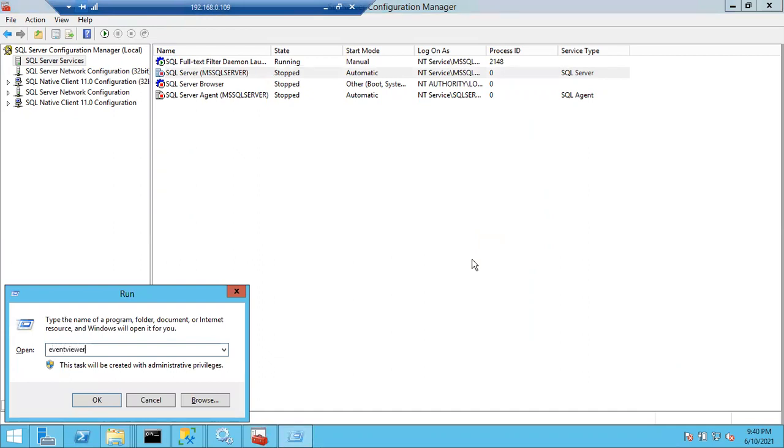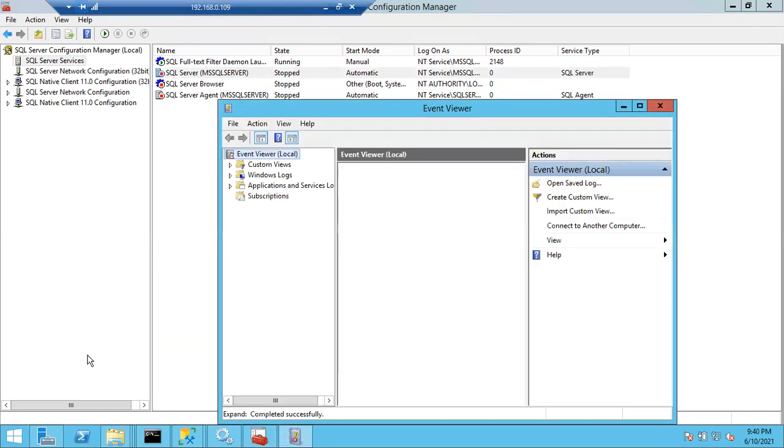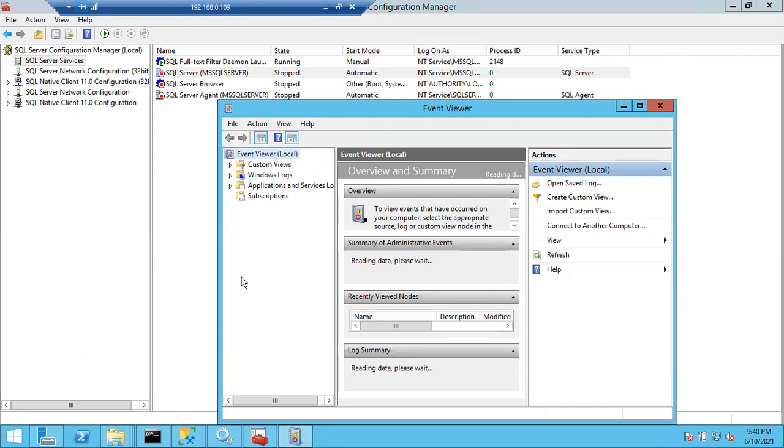Okay, the shortcut is event viewer. If you open Run and type eventvwr, then Event Viewer will open. It will log all the application related errors. SQL Server is also an application in the Windows server, right?